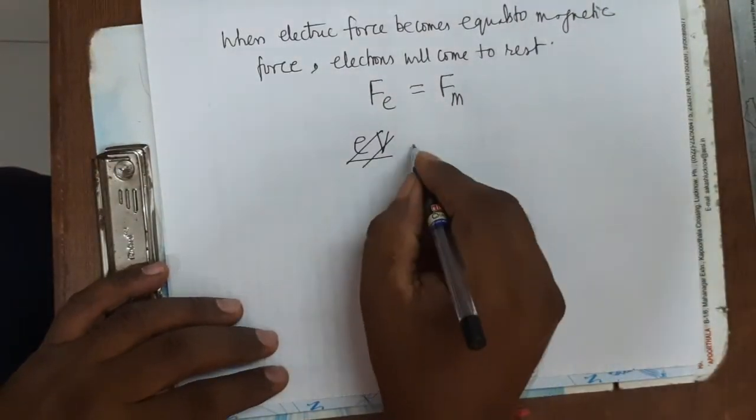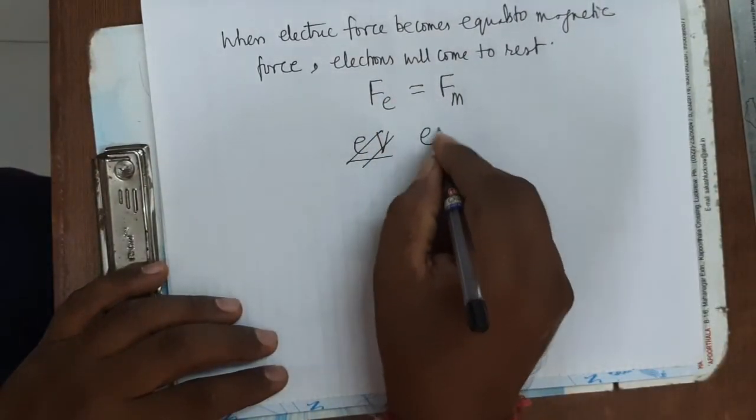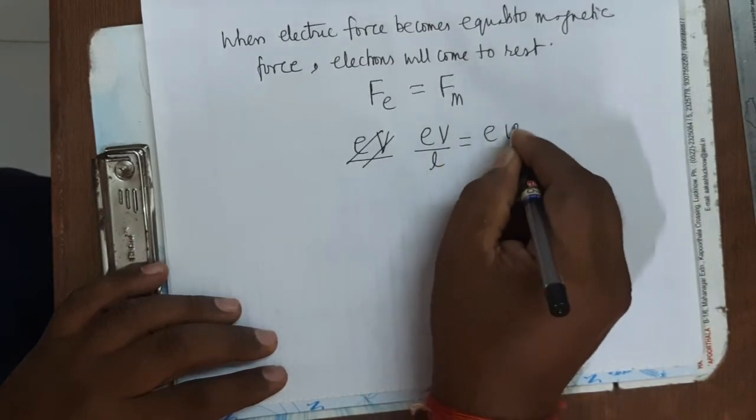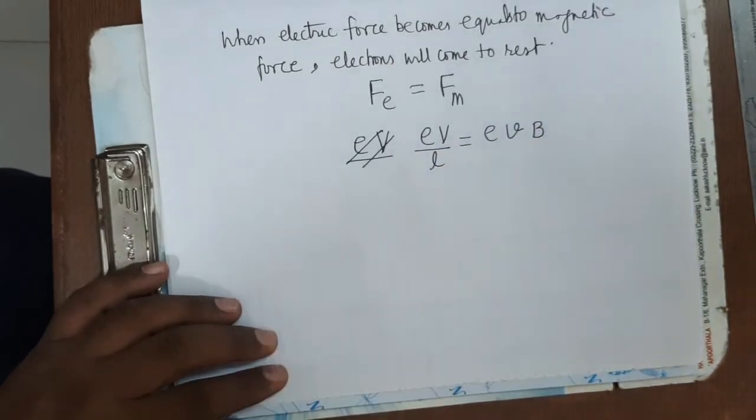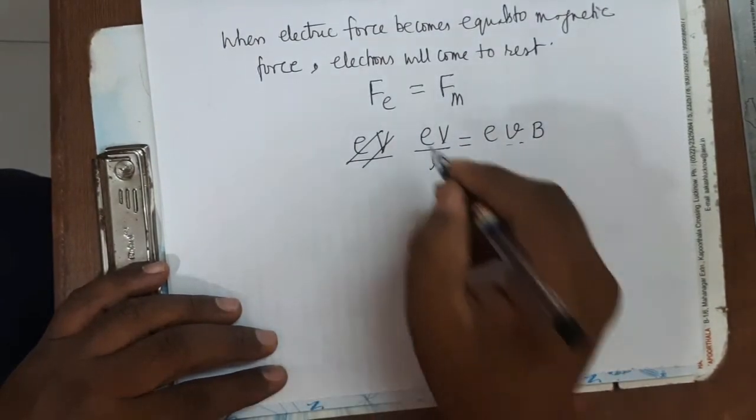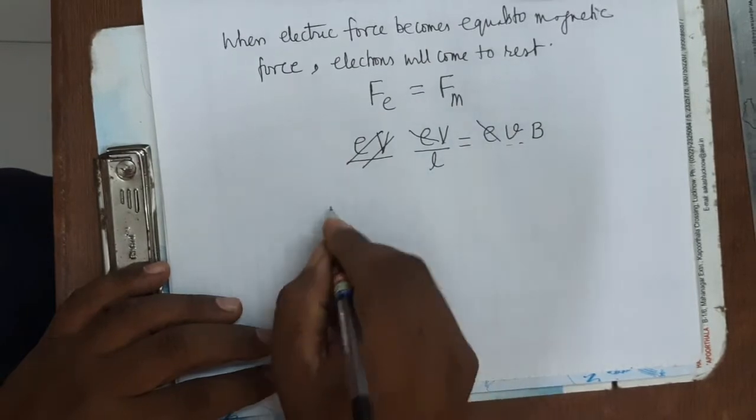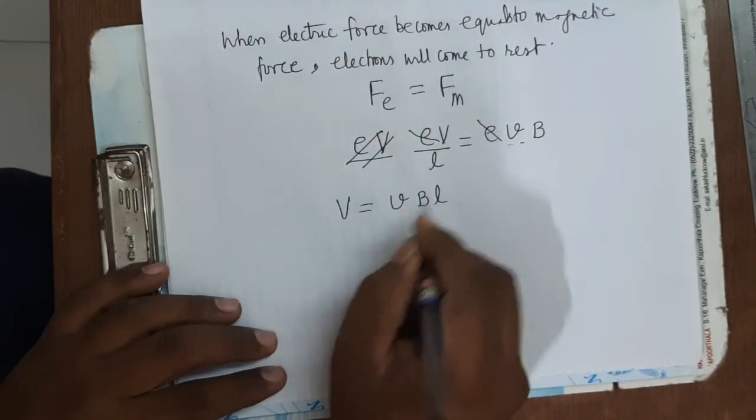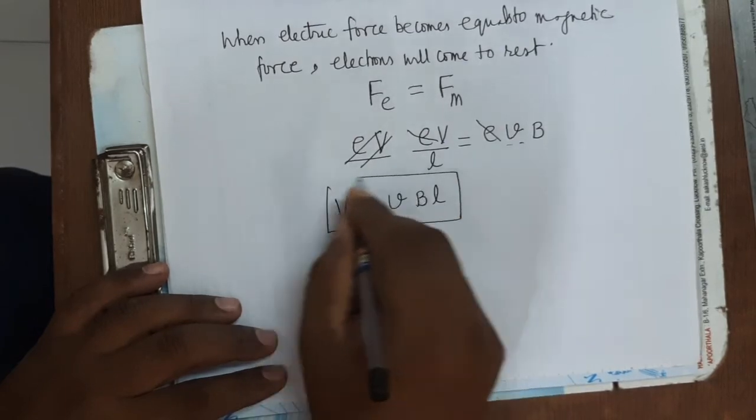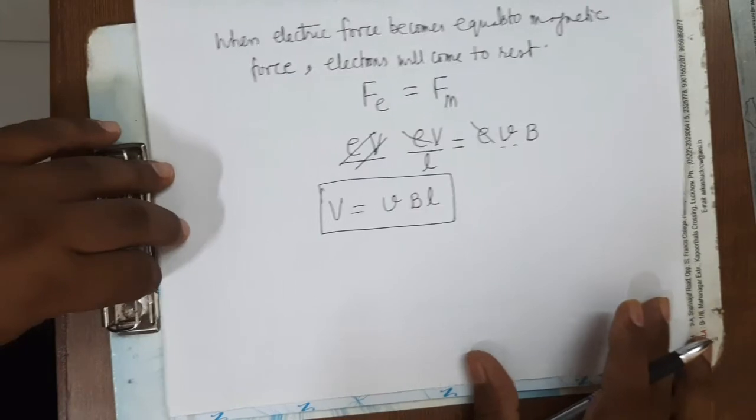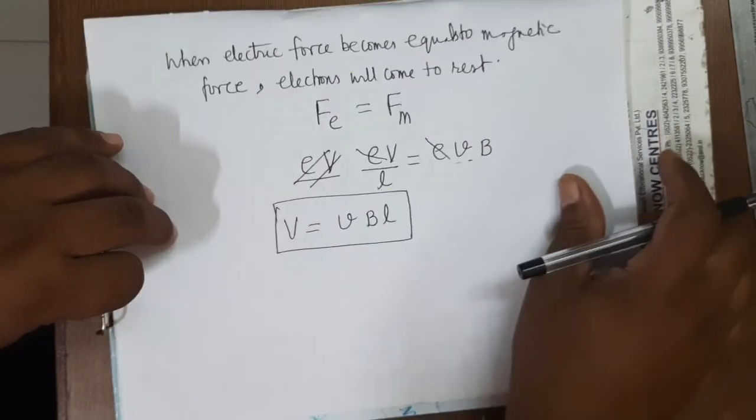So see here, it is equals to EV upon L, and this is what? E into small v into B. Small v refers to the velocity, it is potential difference. So E and E will be cancelled, that V equals to vBL. This is the formula of the induced EMF. It is clear. By this way you can find the induced EMF.